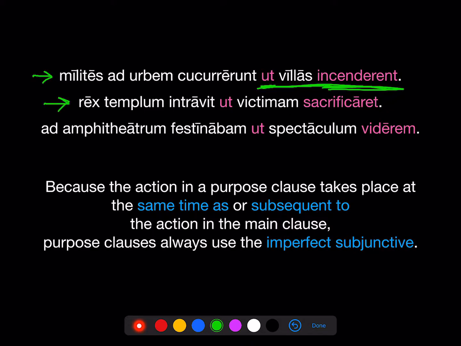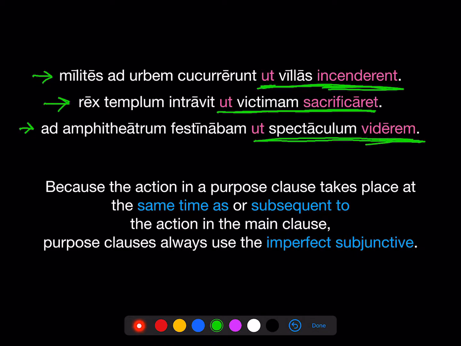Rex templum intravit ut victimam sacrificaret. The king entered the temple in order that he might sacrifice the victim. One more. Ad amphitheatrum festinabam ut spectaculum viderem. I was hurrying to the amphitheater in order that I might see the spectacle.